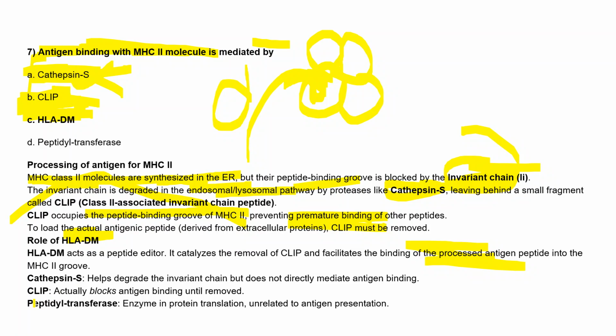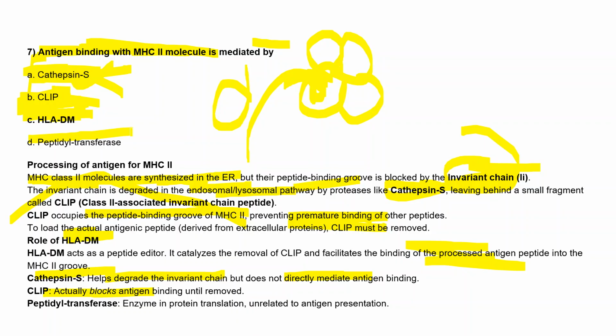And one more thing, cathepsins, as I already mentioned, degrade the invariant chain but don't directly mediate the antigen binding. CLIP actually blocks the antigen binding until it is removed. And one more option is peptidyl transferase.